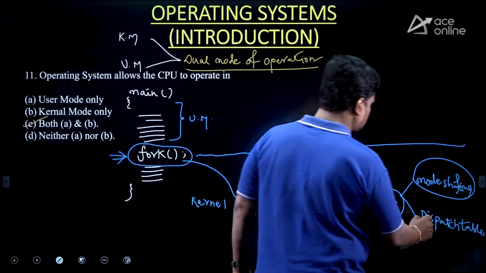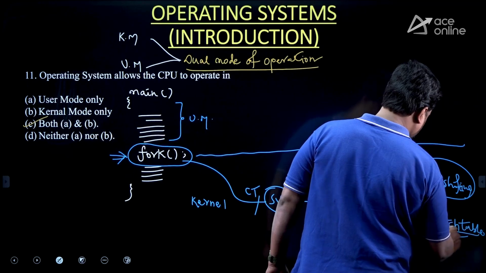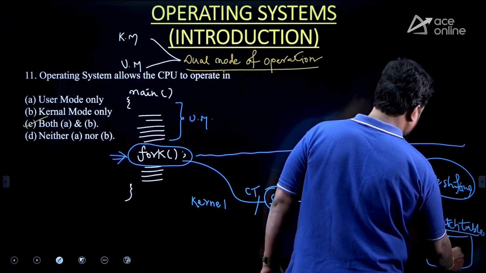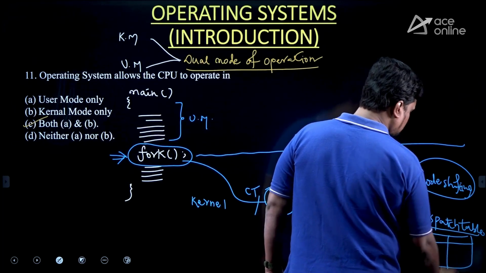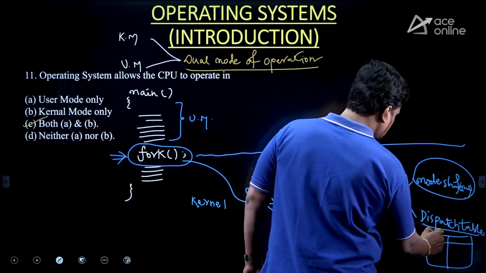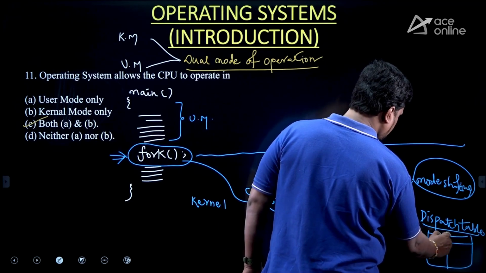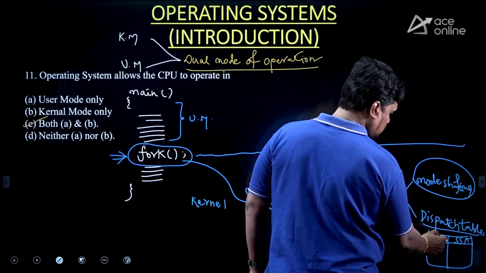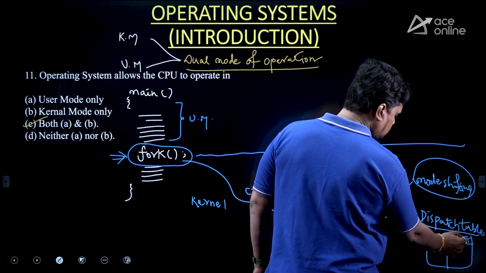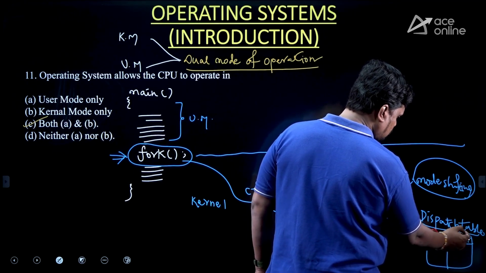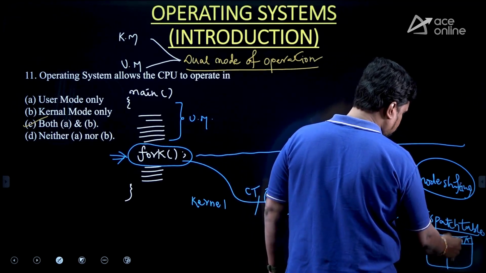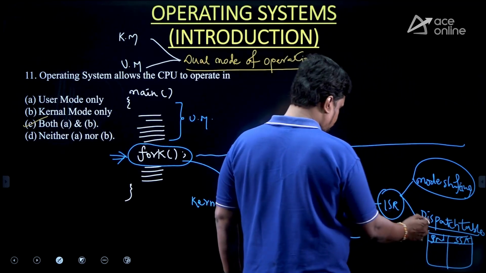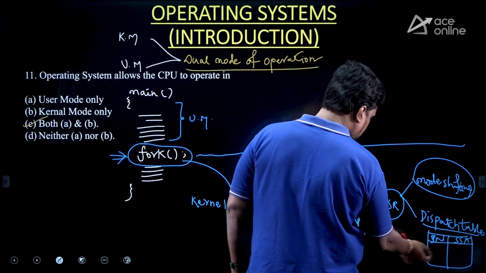And this dispatch table, what does it contain? As it is a table, this table can have an entry format. What is that entry format? It means system call name and system call starting address. SN stands for system call name, and SSA stands for system call starting address. So this is the pattern of your dispatch table. Every system call can have an entry in the dispatch table.